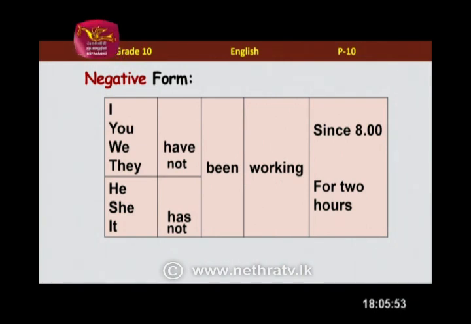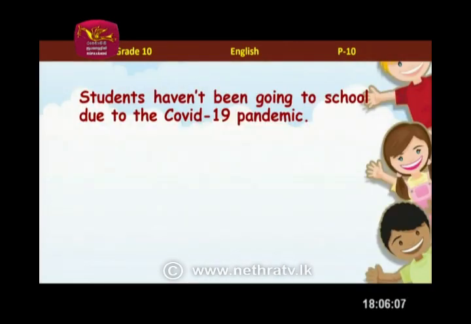Yes. For now, let's focus on the structure. And when the subject is singular, what happens? You have to use the word has. She has not been working for 2 hours. She has not been working. It has not been working. Exactly correct. So that's how you do the negative form of present perfect continuous. That's right. Now we look at some more sentences so our students will get them properly.